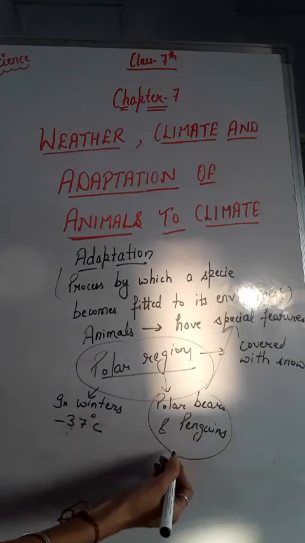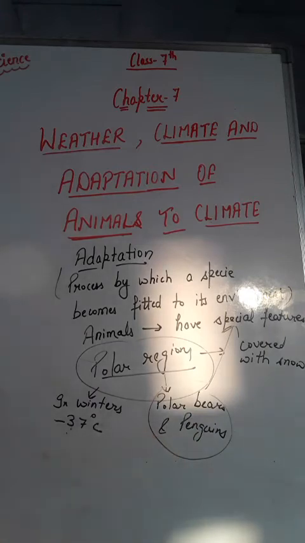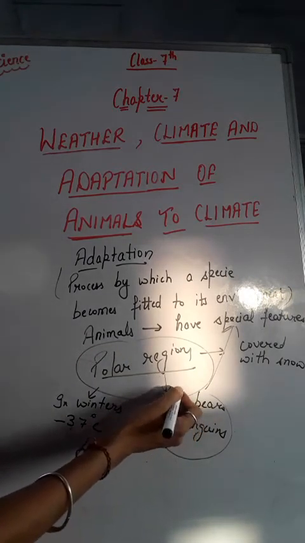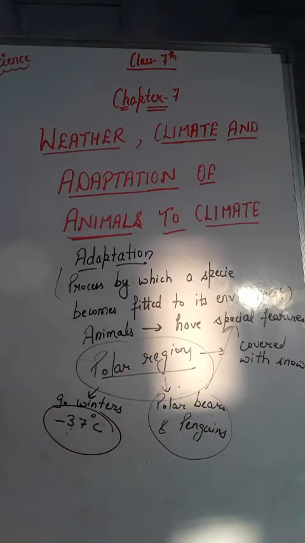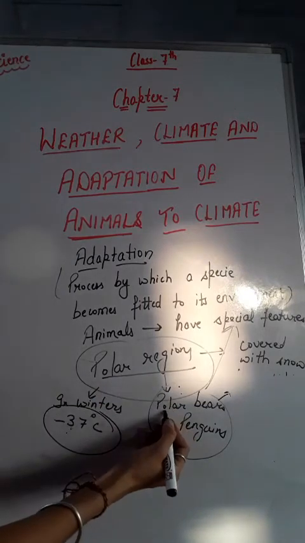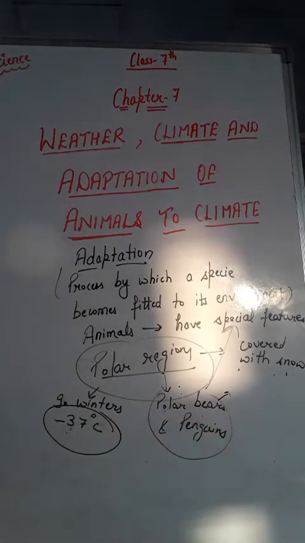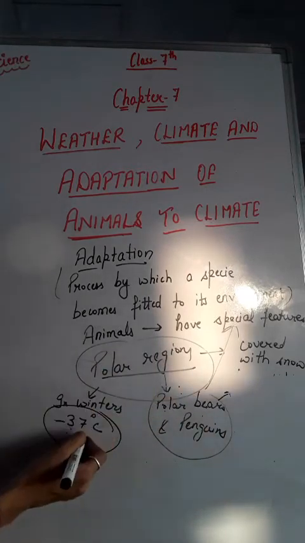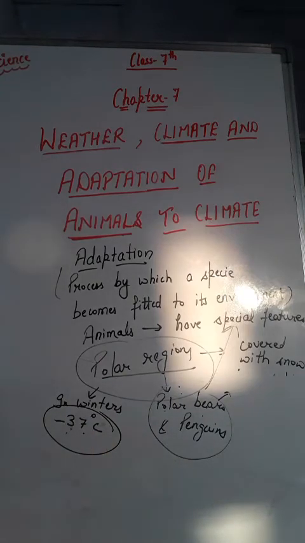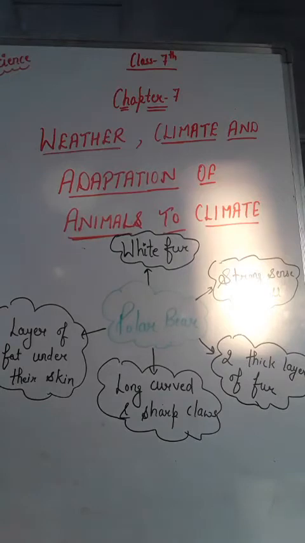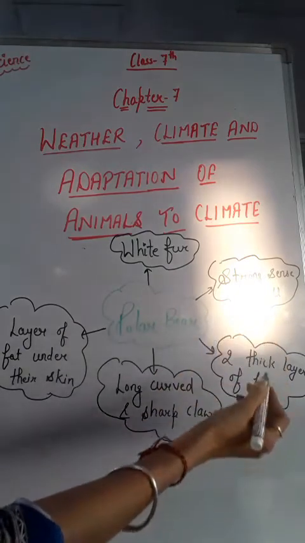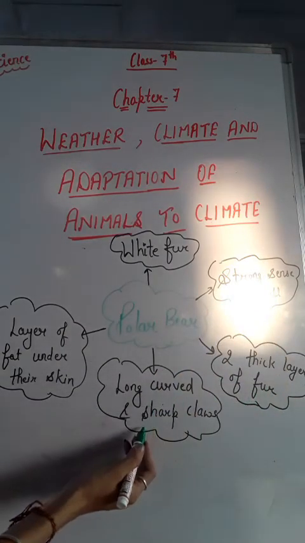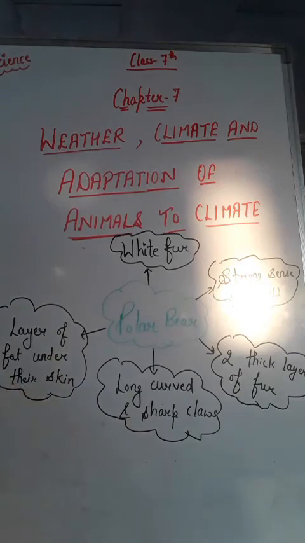So polar bears and penguins both have such special features, right, that help them to survive in such a cold climate, about minus 37 degrees Celsius, right? Let's understand the special features that polar bears have and how those special features help them to protect themselves in such a cold climate, right? Let's understand with the help of a flow chart. The special features of polar bears are white fur, a strong sense of smell, two thick layers of fur, long curved and sharp claws, and a layer of fat under their skin.